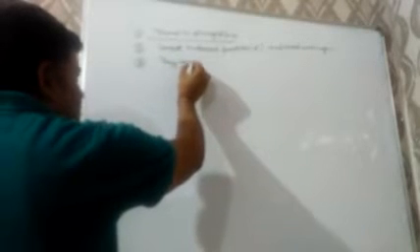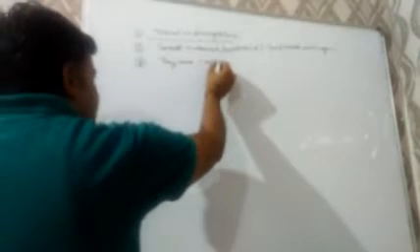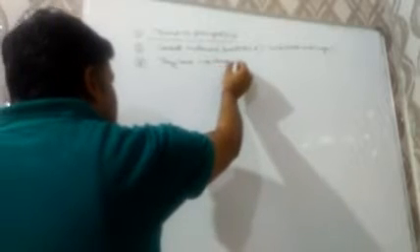Third point, they have a negative charge on them. And it can be proved by passing the cathode rays through an electric field, due to which they get deflected towards the positive plate. Hence it is proved that they have a negative charge on them. Fourth point, they can ionize the gas through which they pass.